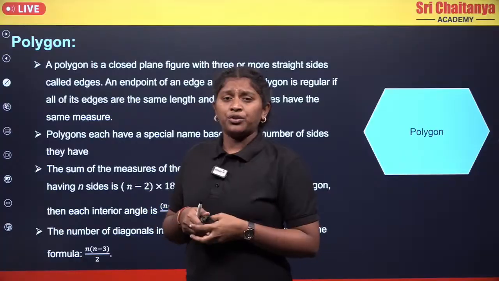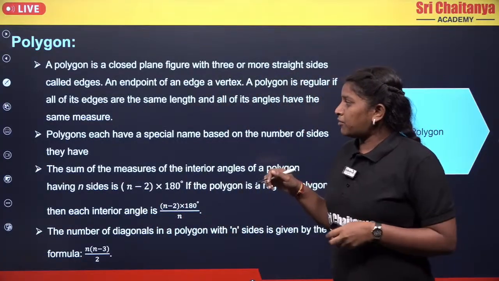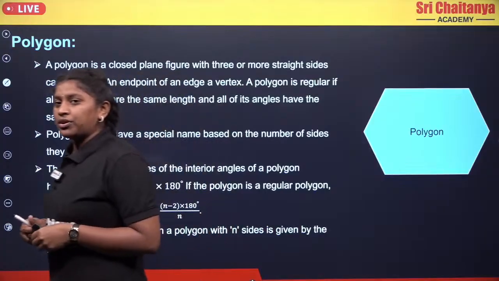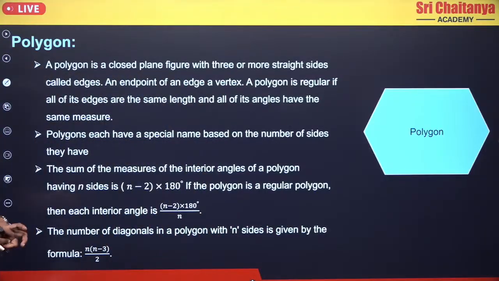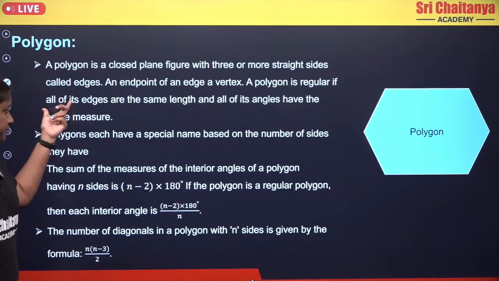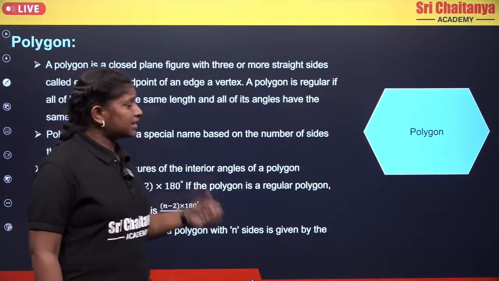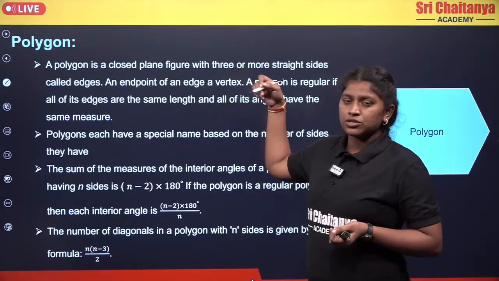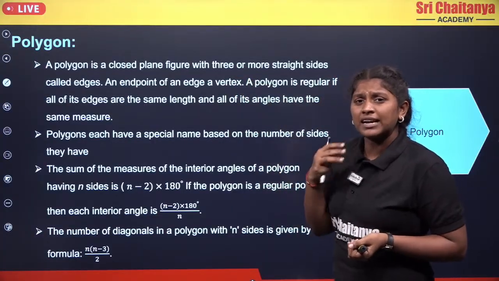We know that polygons have so many sides, right? So we will discuss about the sides, the vertices and the angles also. Coming to the first one, polygon is a closed plane figure which is formed by the straight lines.